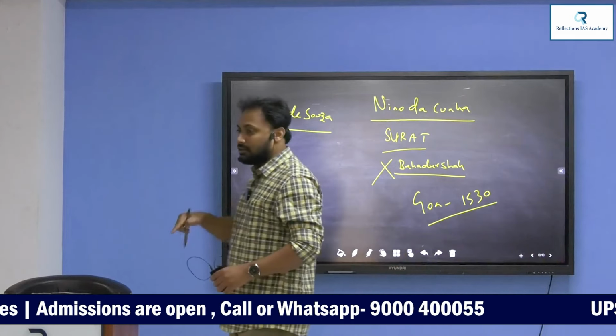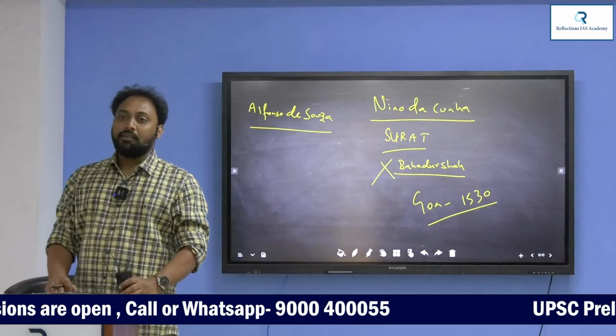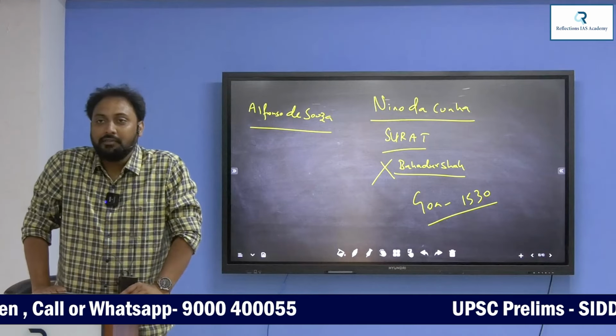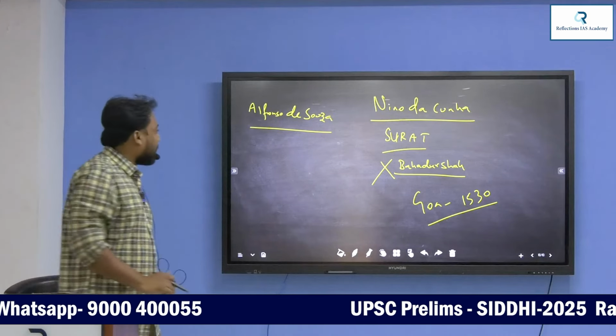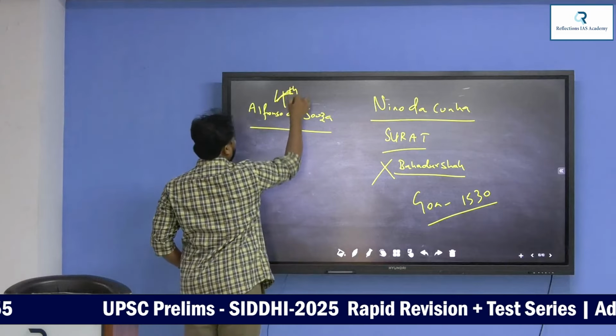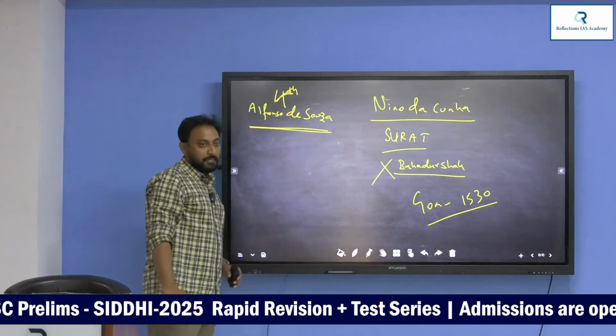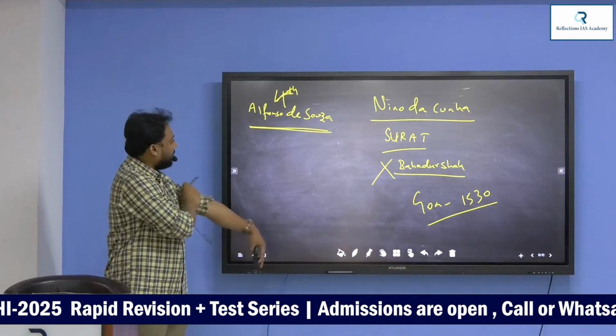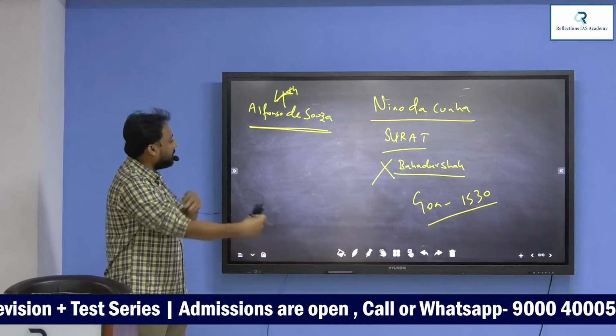Previously, Goa was conquered by Albuquerque. Now it was made the capital in 1530. The fourth governor, Alfonso de Souza, is the last one. Now, tell me what happened during his time.